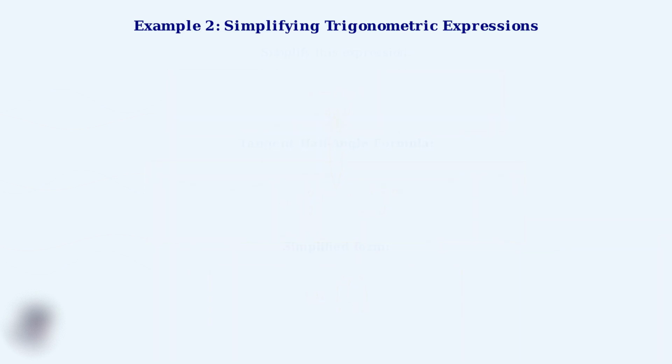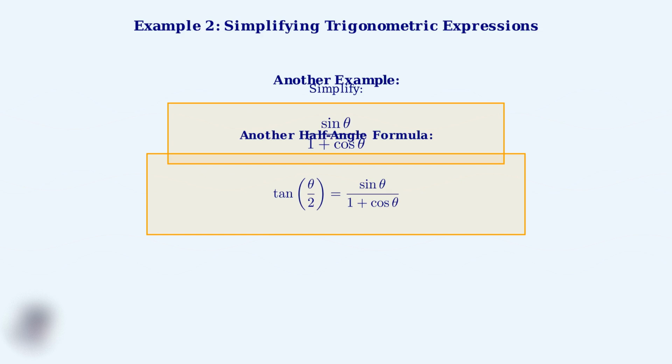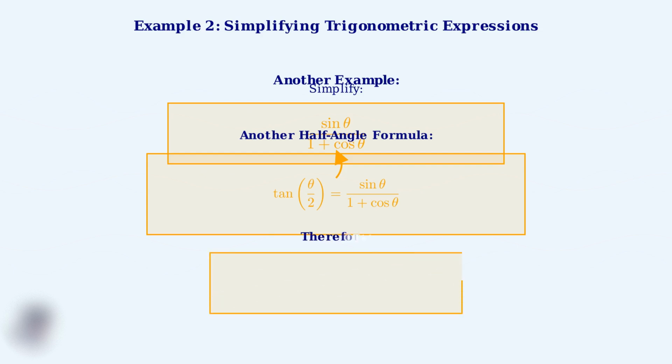Let's try another example to reinforce this concept. We'll look at a slightly different expression. Here's another expression, sine theta divided by 1 plus cosine theta. Can we simplify this using tangent half-angle formulas? Yes, we have another tangent half-angle formula that states tangent of theta over 2 also equals sine theta divided by 1 plus cosine theta. Once again, we can see that our expression matches exactly with the right side of this tangent half-angle formula. Therefore, sine theta divided by 1 plus cosine theta simplifies to tangent of theta over 2. This demonstrates the power of recognizing these patterns.